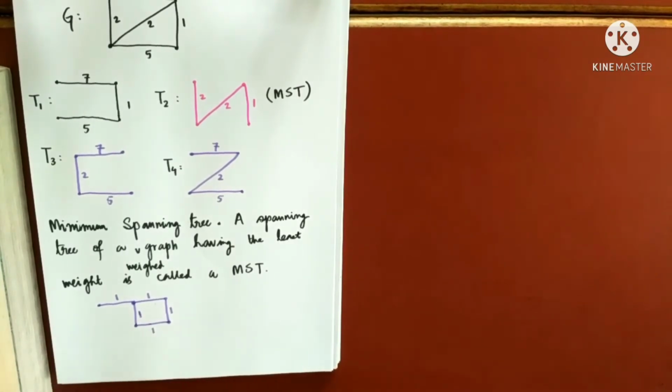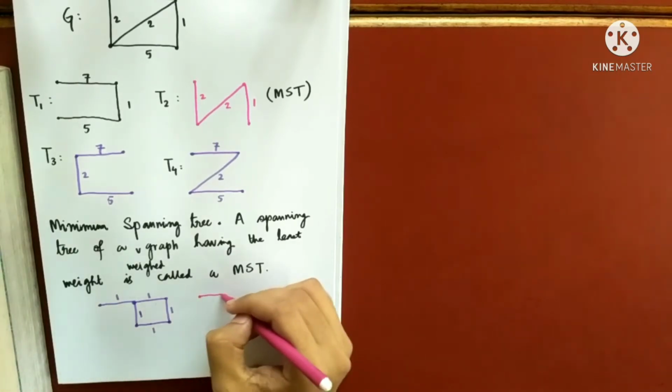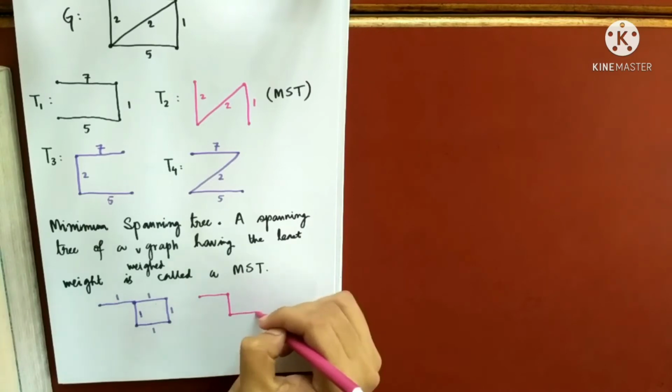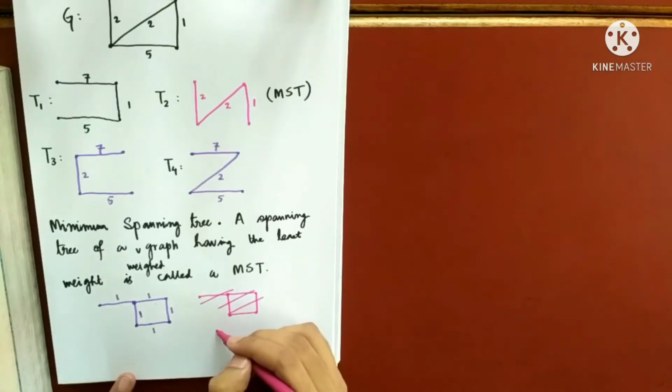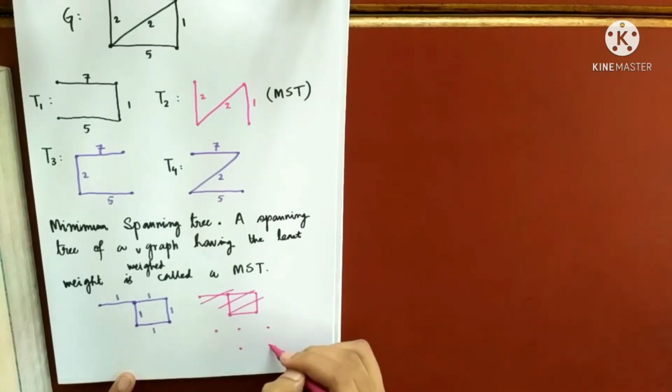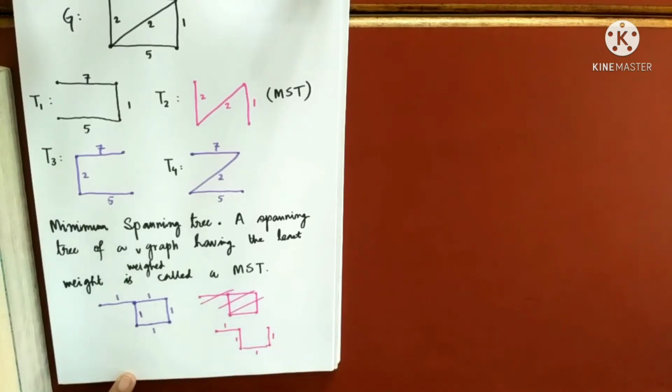As you can see here, whatever spanning tree you take, what will happen? Sorry, I'm drawing it again. Let me take 1, 2, 3, 4, 5 vertices. There should be 4 edges. So this I can take, this I can take, this I can take, this I can take. This is also a minimum spanning tree having weight 4. But if I'm taking this, this is also a minimum spanning tree having weight 4.